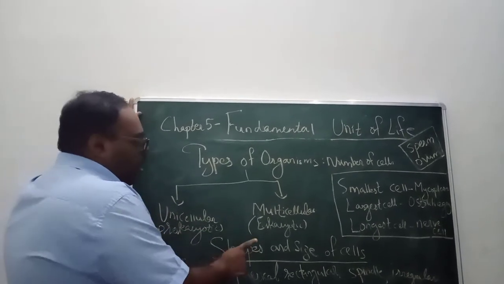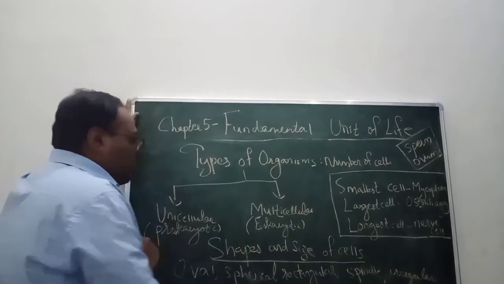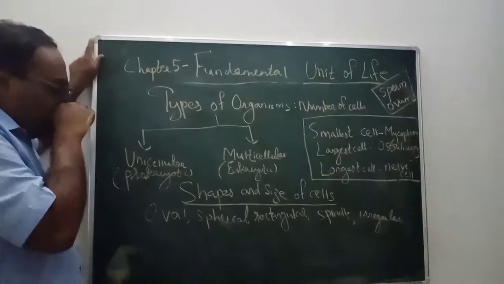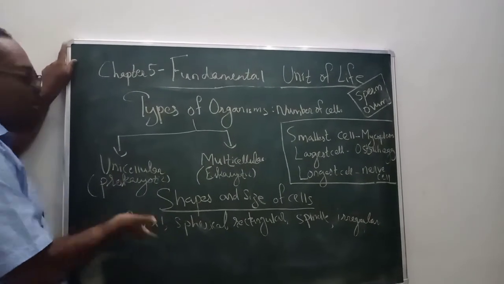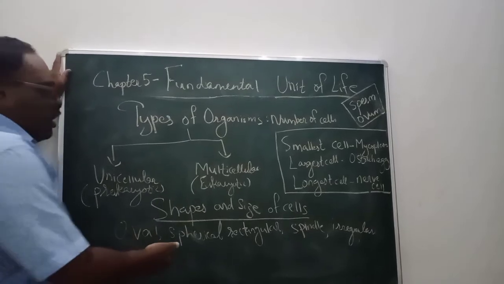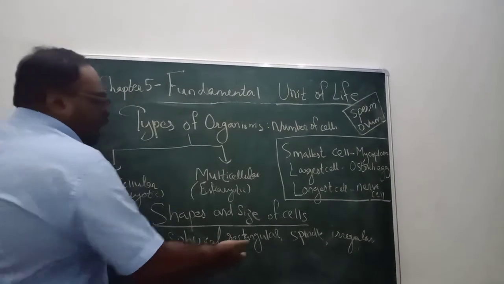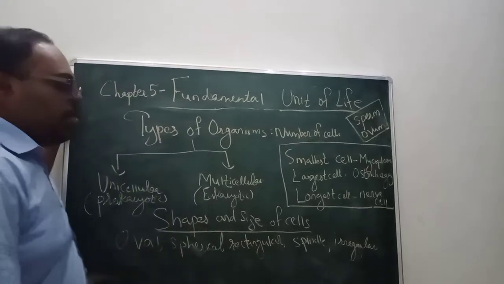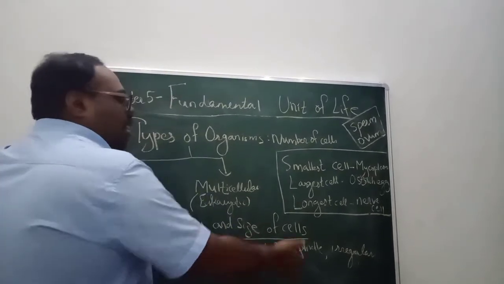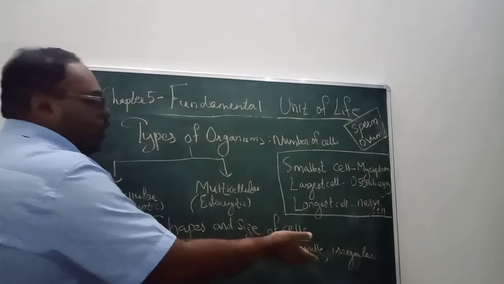Next, according to the shape and size of the cell. Some cells are oval in shape, for example an egg. Some are spherical, some are rectangular, some are spindle shaped, and some are irregular in shape, for example amoeba, which you have already studied.